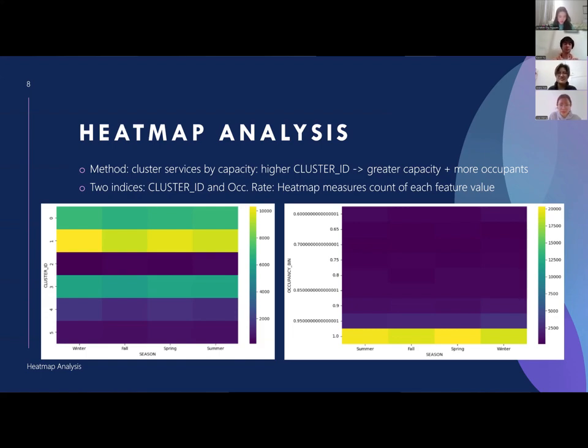For example, we found that the temporal data looks generally quite consistent throughout the year, but it has a bit more saturation in the winter months. That means the winter months see more occupants in the services. This is also reflected within the occupancy rate heat map. As you can see, we have a more saturated bar for the winter months. You may have noticed that it is a bit less saturated, a bit more green, for the occupancy rate of 1.0, but overall, the other occupancy rates do have higher saturation than the other months.